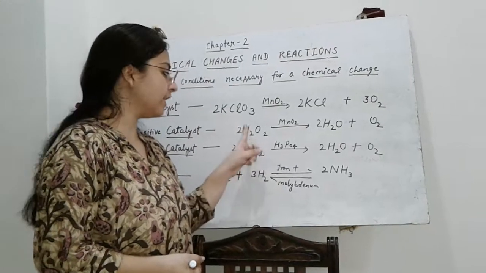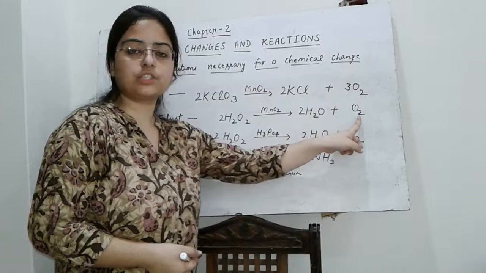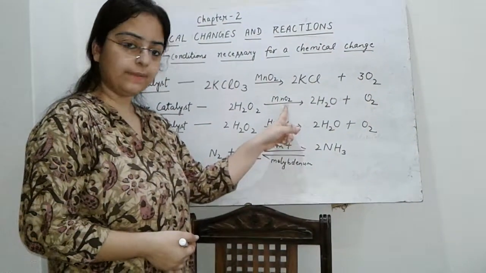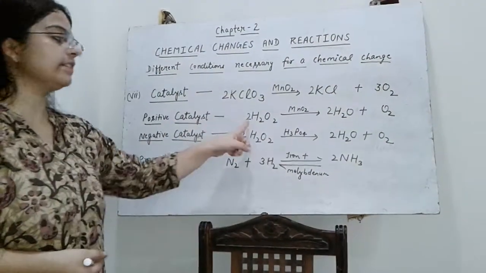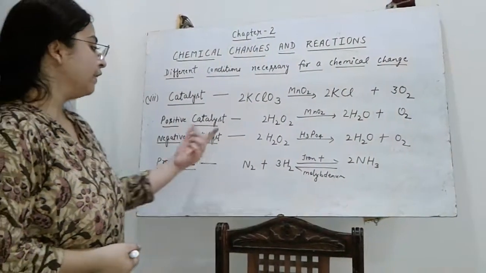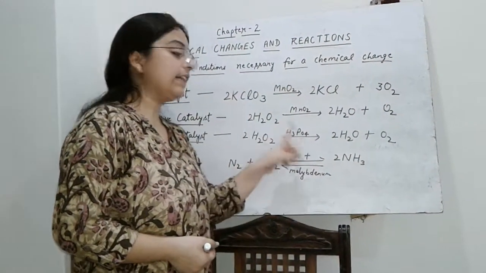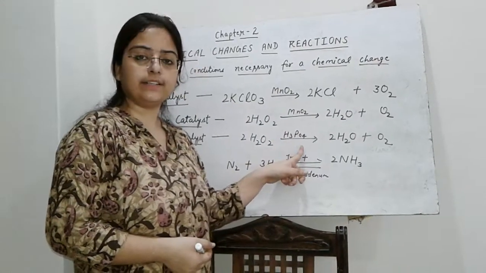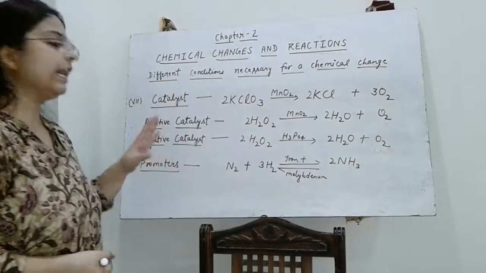The rate of the decomposition of hydrogen peroxide into water and oxygen increases in the presence of manganese dioxide, and therefore manganese dioxide acts as a positive catalyst here in this reaction. Whereas the decomposition of hydrogen peroxide retards in the presence of phosphoric acid, and therefore phosphoric acid acts as a negative catalyst here.